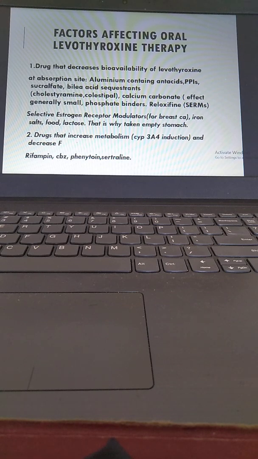Now, factors affecting oral levothyroxine therapy. Drugs that decrease bioavailability of levothyroxine at the absorption site: aluminum-containing antacids, PPIs, sucralfate, bile acid sequestrants like cholestyramine, calcium carbonate, generally with a small effect, phosphate binders, raloxifene, SERMs, these selective estrogen receptor modulators that we give for breast cancer, iron salts, food, lactose.